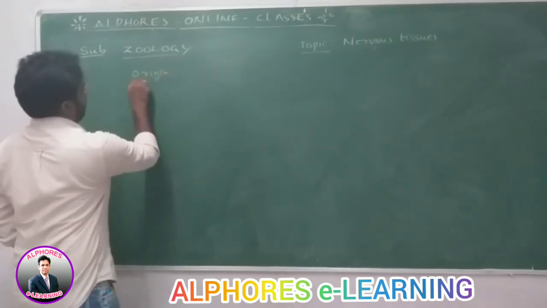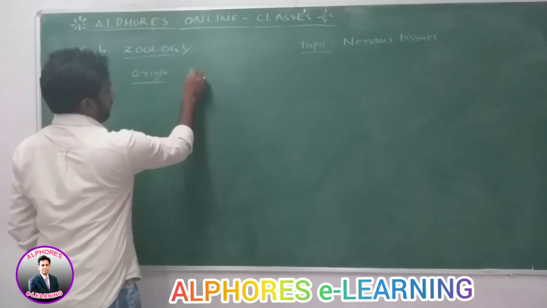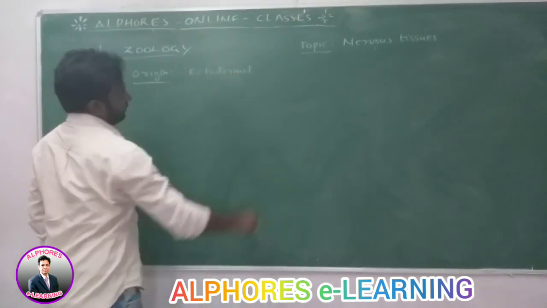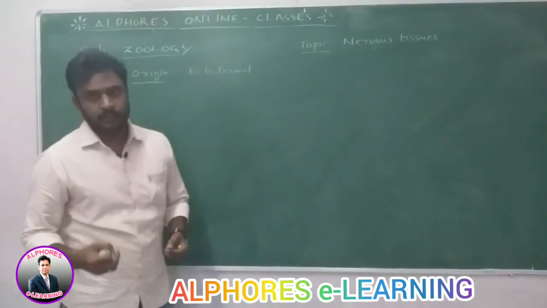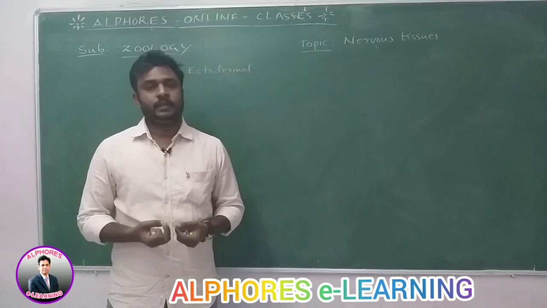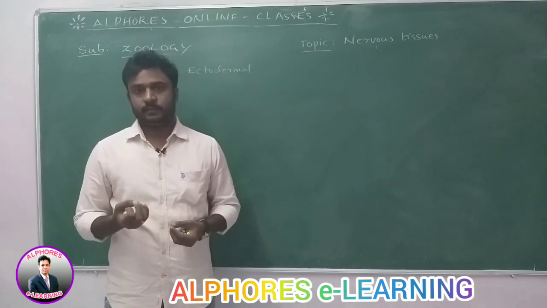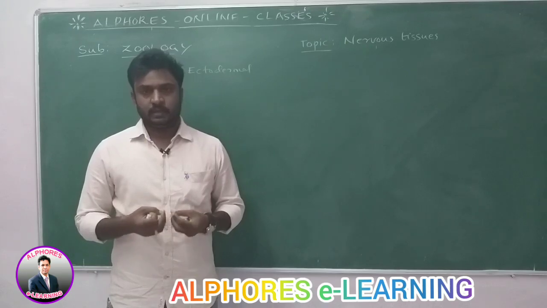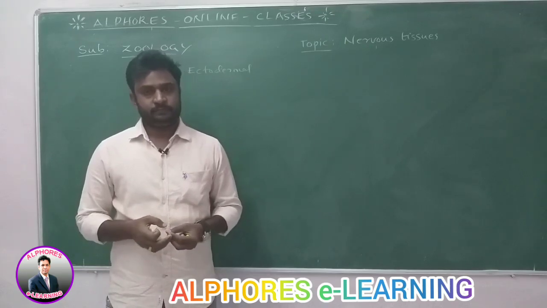Origin, these are ectodermal in origin. They arise from the ectoderm. So, we know that 3 primary germ layers are present, which are called ectoderm, endoderm, and mesoderm. From these 3 layers only all the tissues are formed.